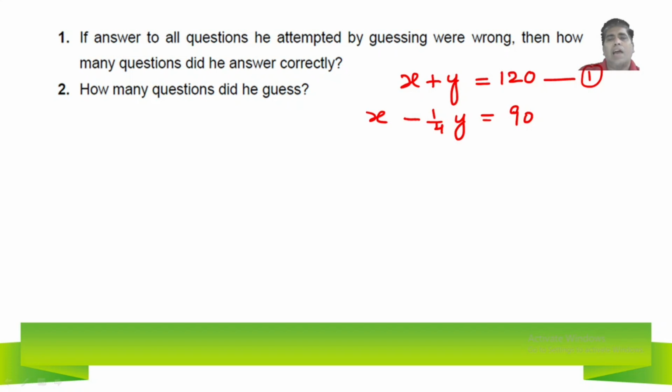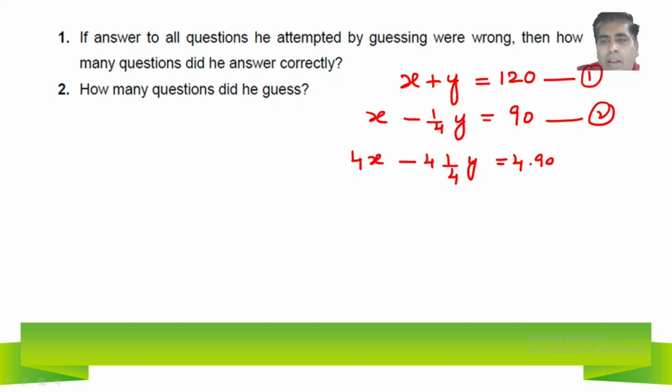Now I will simplify the second equation. I will multiply both sides by 4, multiplying each term by 4. So what happens? Look at it. 4 into x is 4x, and 4 into 1/4 of y is equal to 4 into 90.